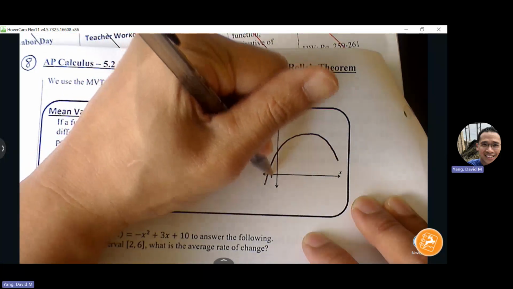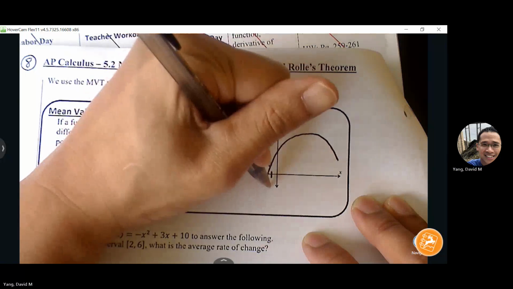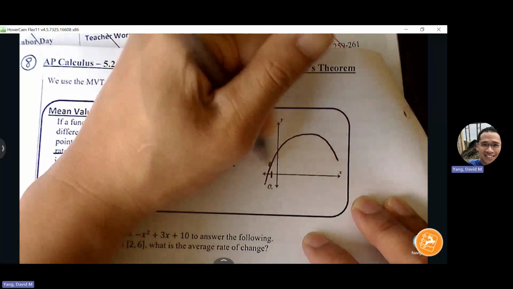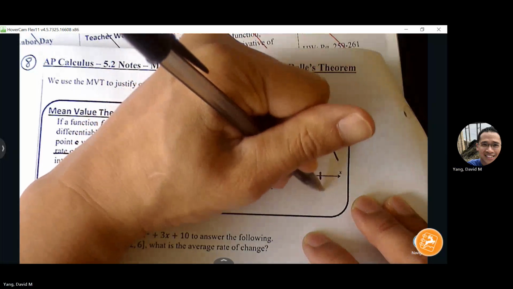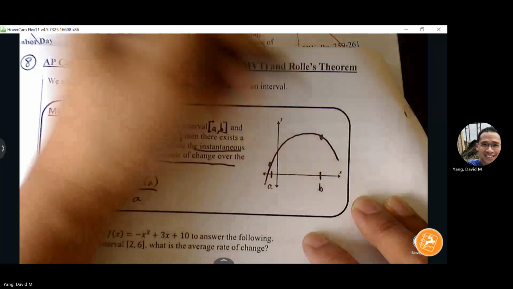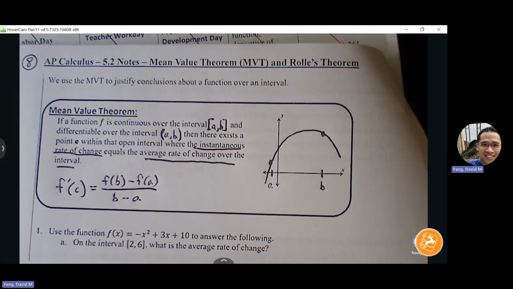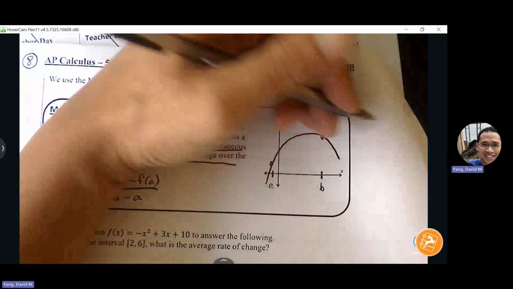So I'm going to have A down here. Now I have point B up here somewhere. So let's say between A and B, the graph is continuous and differentiable. There are no sudden changes in direction, and also no sharp turns and no places where my graph is not continuous.